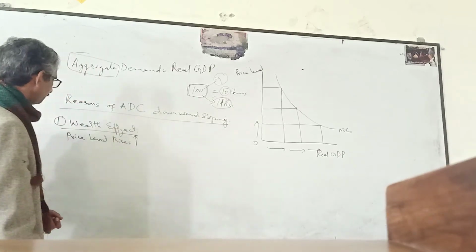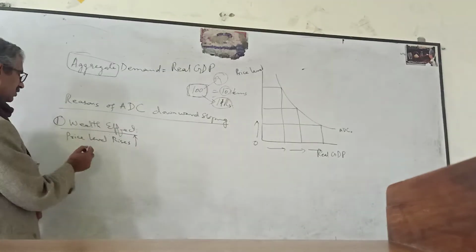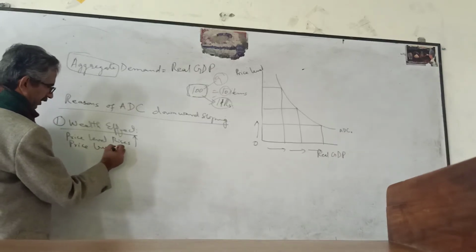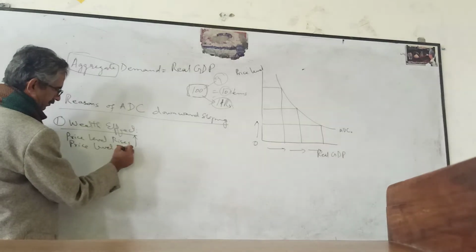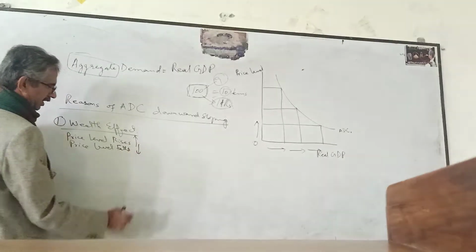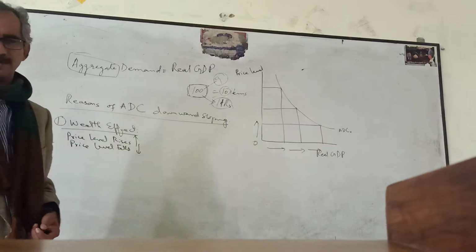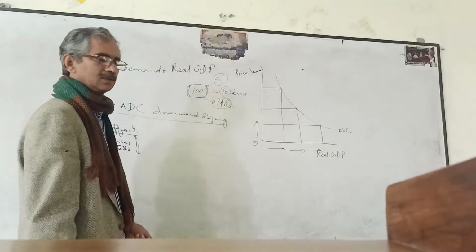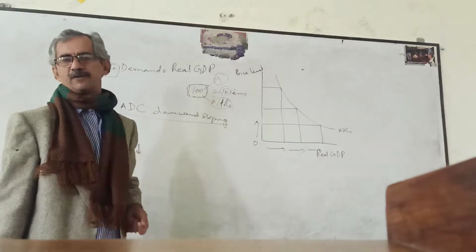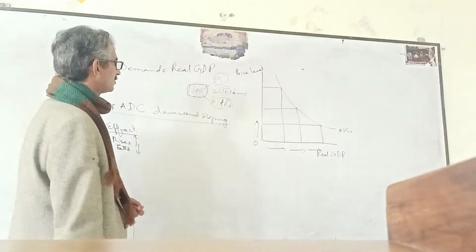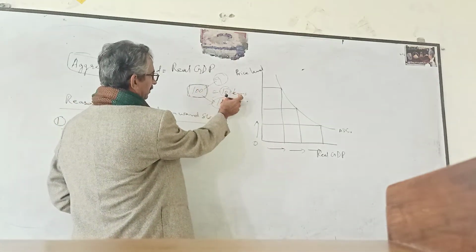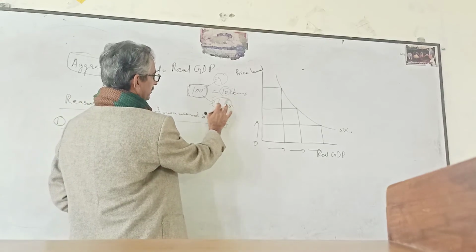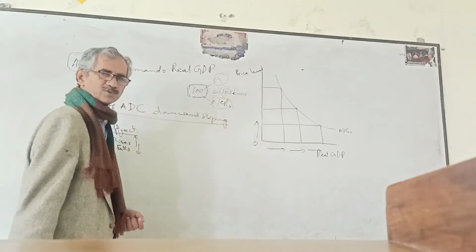And vice versa, when the price level falls, considering the same example, suppose someone has 100 rupees income and the price level is 10 per item, this person will be able to buy 10 items.